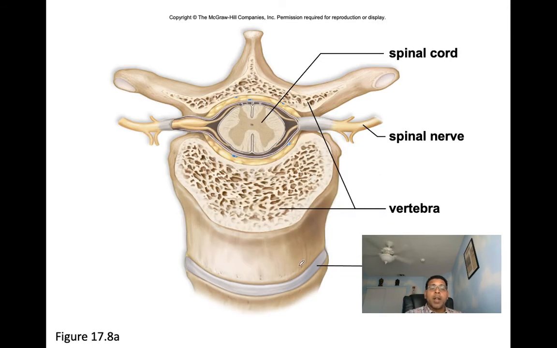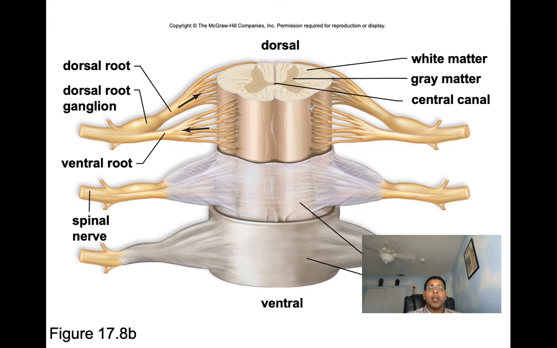So here we can see a nice vertebra, and in the vertebral canal we can appreciate the spinal cord. So here you've got the gray matter like the letter H, and then white matter surrounding it. And we've got meninges around that, and then you've got bone around it. Same thing we're going to have with the brain. And then here's your spinal nerve we can appreciate. So here's a spinal cord with all the meninges in greater detail.